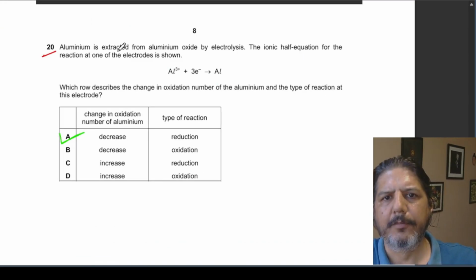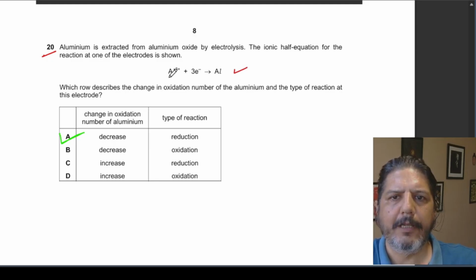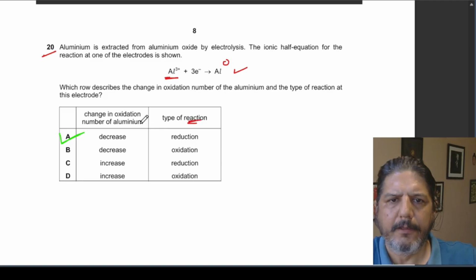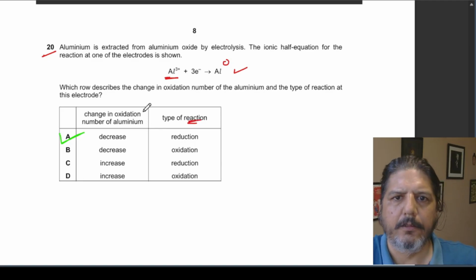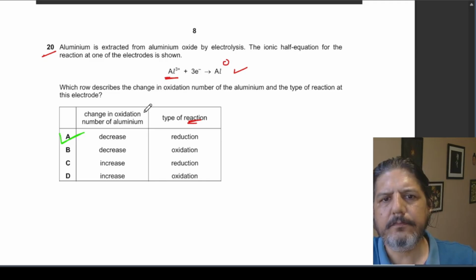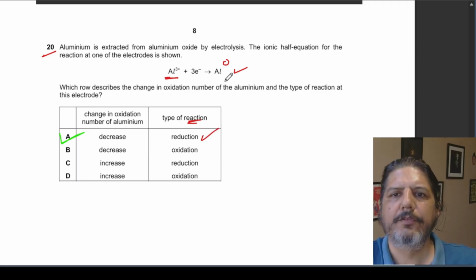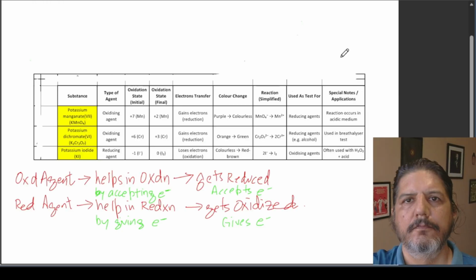And the final question: aluminium is extracted from aluminium oxide by electrolysis, and a half equation is given. Which row describes the oxidation number change and the type of reaction? Aluminium +3 is getting converted into 0, so the oxidation number is decreasing. Because the oxidation number is decreasing, the type of reaction would be reduction. Hope this makes sense.